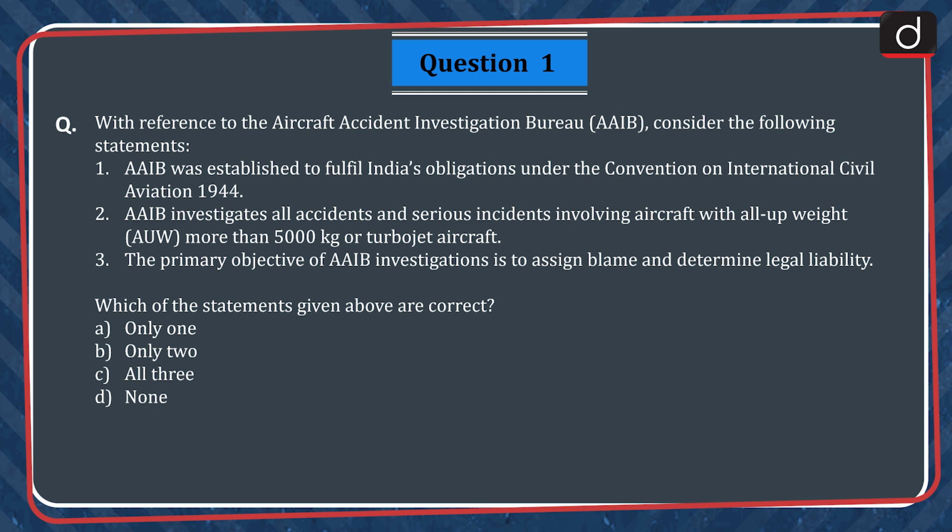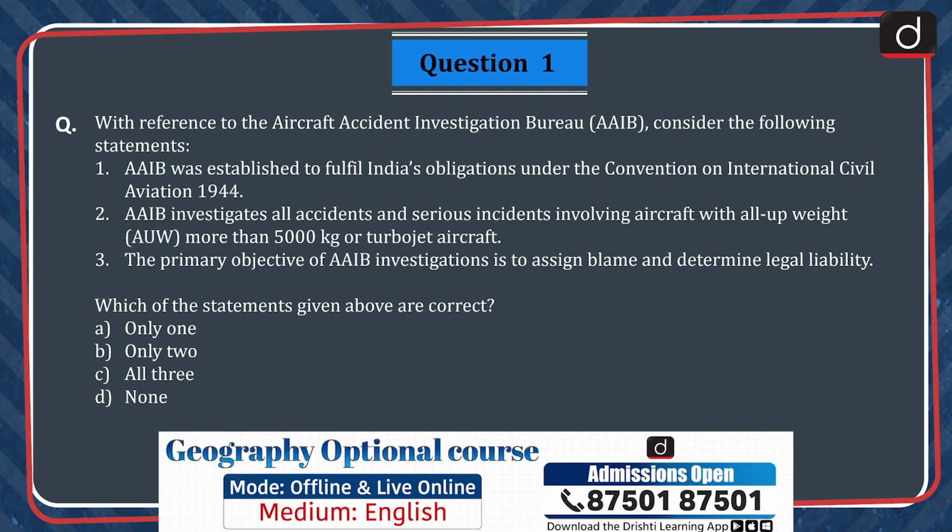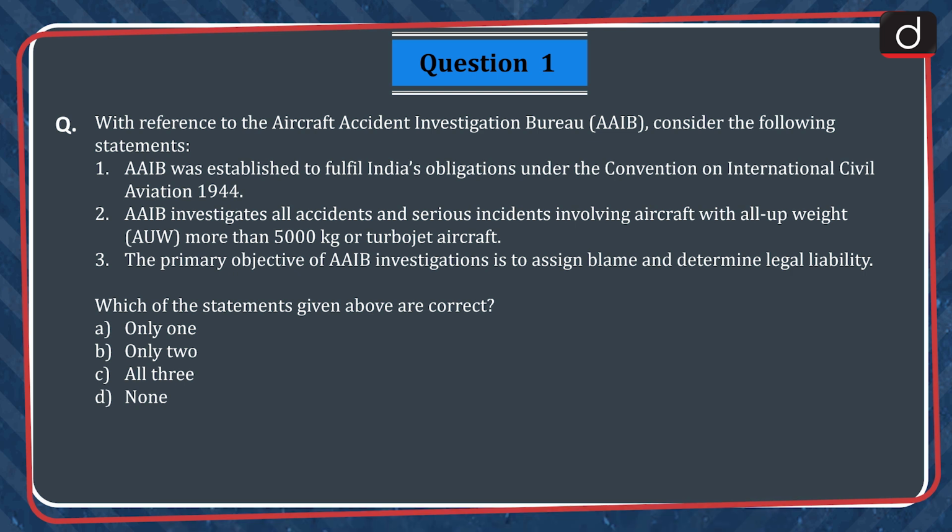Let's begin with the first question. With reference to the Aircraft Accident Investigation Bureau, consider the following statements. 1. AAIB was established to fulfill India's obligations under the Convention on International Civil Aviation 1944. 2. AAIB investigates all accidents and serious incidents involving aircraft with all-up weight more than 5,000 kg or turbojet aircraft.